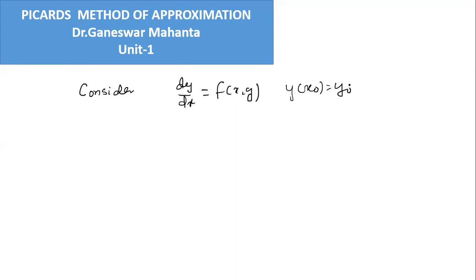That is the boundary condition, and we consider that as one equation.